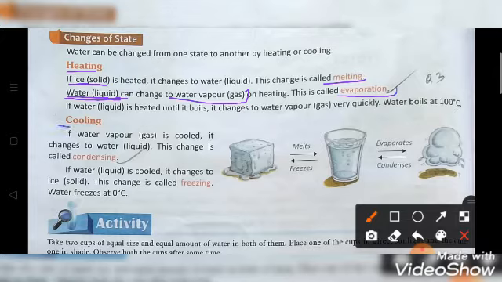And we can change the state of water by cooling also. When the water vapor becomes very cool, it changes into water again. This is called condensing. And when the water becomes cool, it changes into ice. This is called freezing.